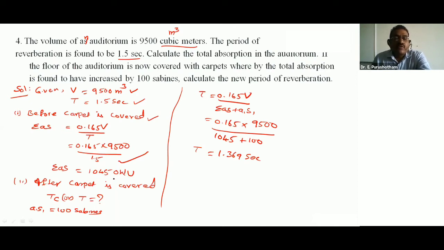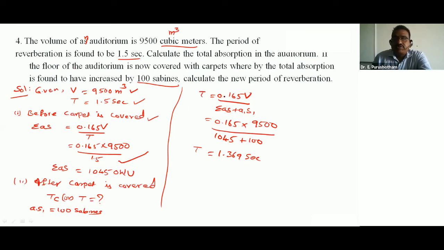After the carpet is covered on the floor, we can calculate the new reverberation time. A1 S1 is equal to 100 sabines, since the total absorption is found to be increased by 100 sabines.